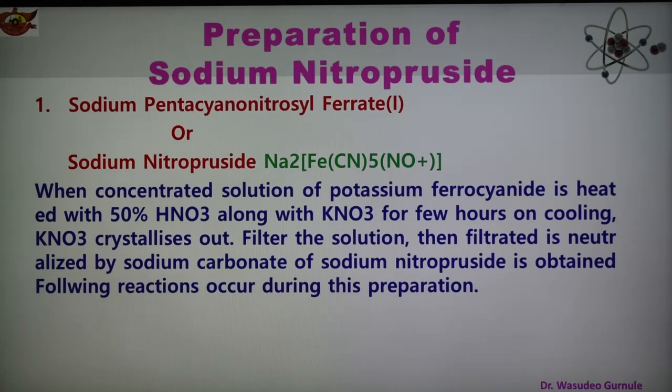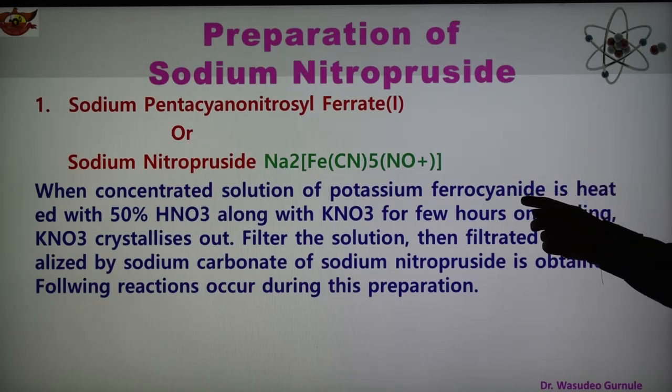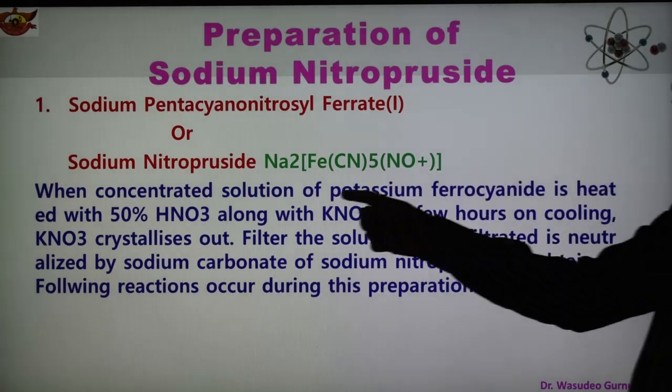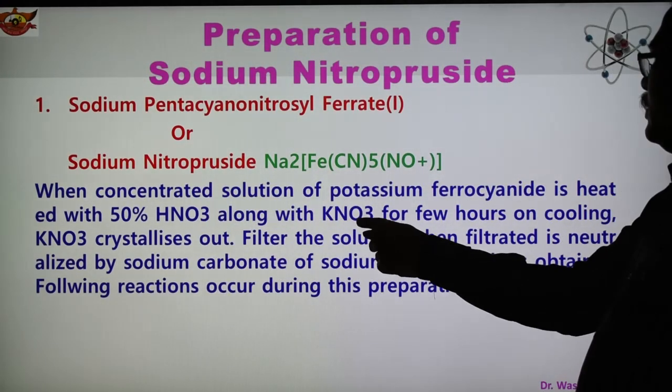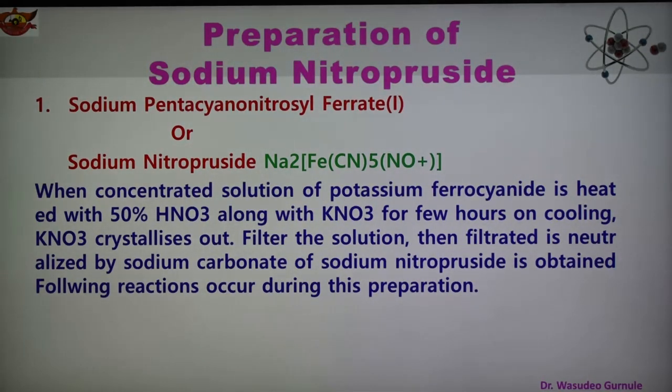The reaction taking place in this preparation is given in the next slide. It is a simple procedure. A concentrated solution of potassium ferrocyanide, K4[Fe(CN)6], is heated with 50% HNO3 along with potassium nitrate for a few hours.